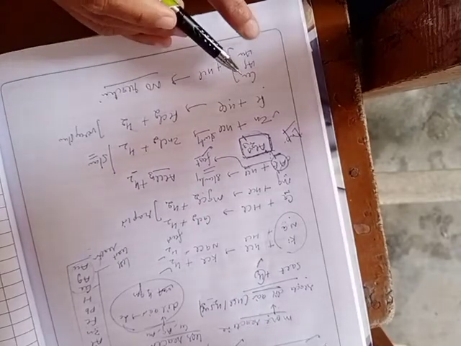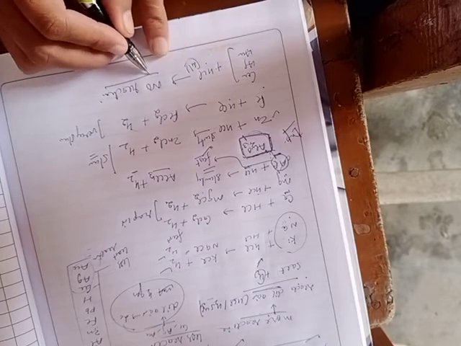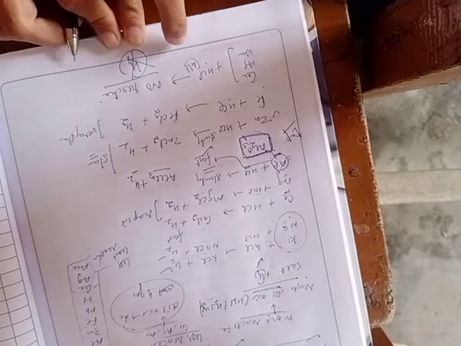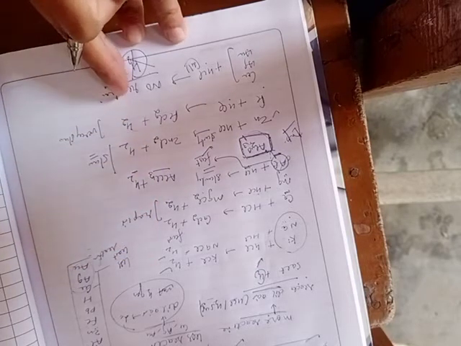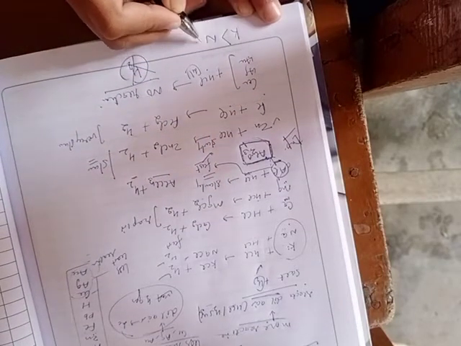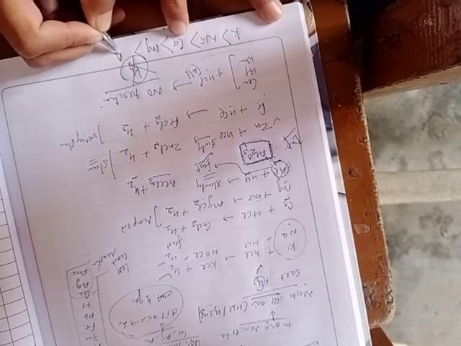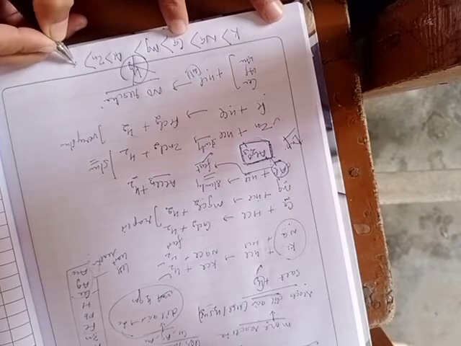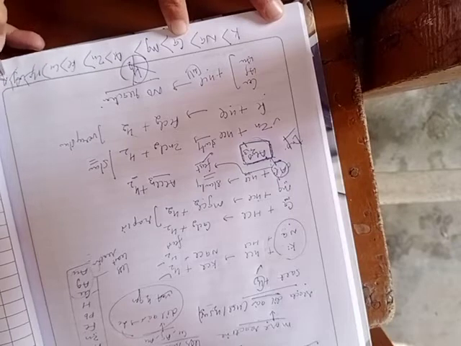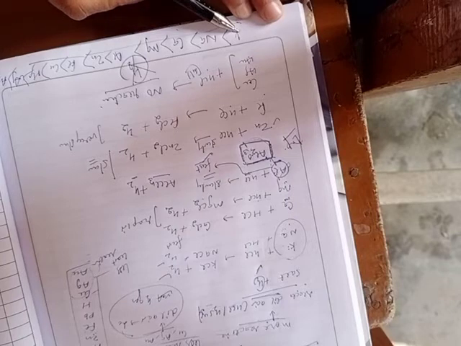It means these metals are less reactive, do not combine with dilute acid, so there will be no reaction or there will be no evolution of H2 gas. So we can arrange these metals on the basis of their reactivity towards acid as the most reactive metal is potassium, followed by sodium. Sodium is more reactive than calcium. Calcium is more reactive than magnesium, aluminium, then zinc, iron, copper, mercury, silver and gold, etc. This is the reactivity series of metal with dilute acid.